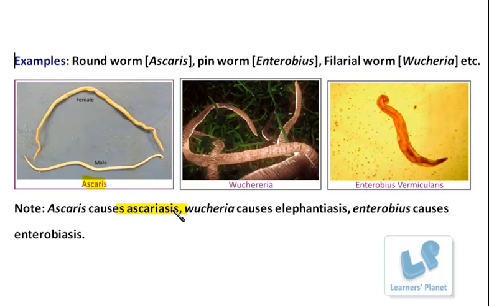Next is Wuchereria, which causes the disease known as elephantiasis. In general, you must have heard this name; it is commonly known as elephant foot disease also. In this particular infection, you know what happens? These organisms attack our lymphatic system, and when the lymphatic system is attacked, the infection causes severe damage to our body.